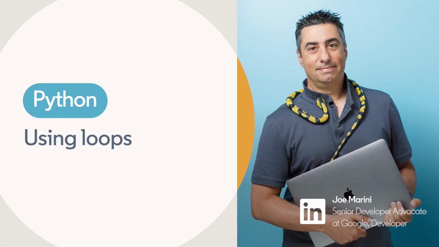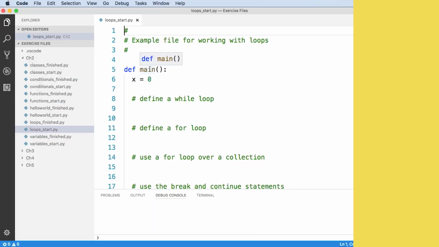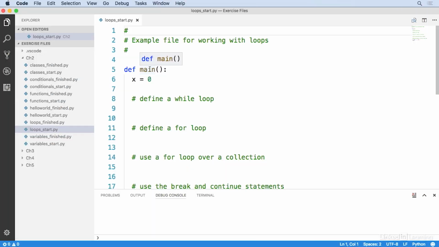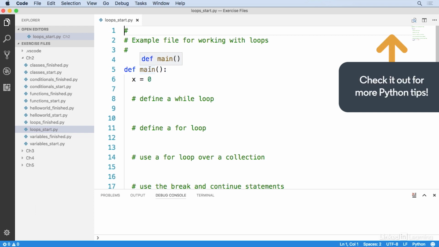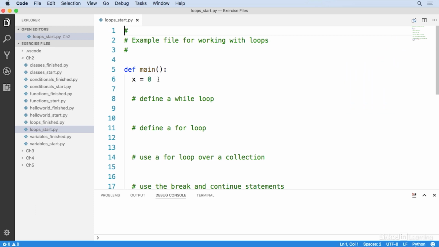Repeating code over and over again via a construct known as a loop is also a fairly common scenario in programming. Python provides a couple of ways of doing that, which we're going to take a look at now. And you can see that I've got a stubbed out function here named main and a variable named x, which I'm initializing to 0. So let's start by taking a look at the while loop.